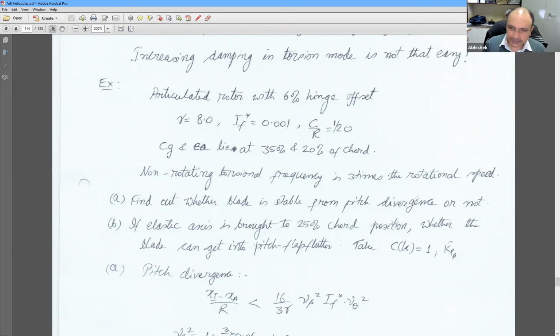There may be some basic derivation also based on fundamental ideas, like I may ask you to derive a lag equation for a certain kind of rotor. Some calculation has to be done, like you may have to find m beta bar by integrating and calculating things, and so on.